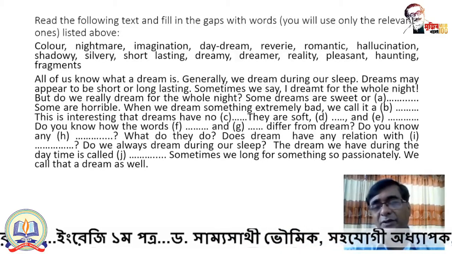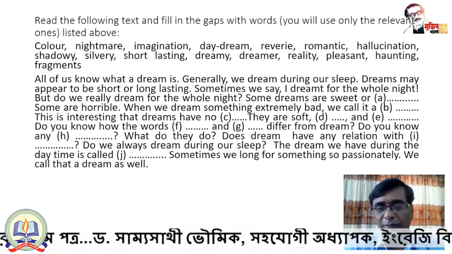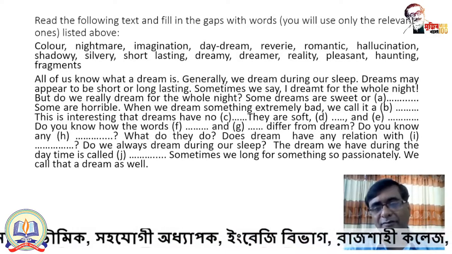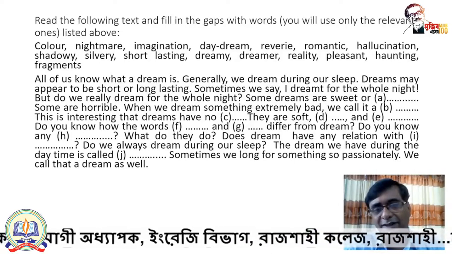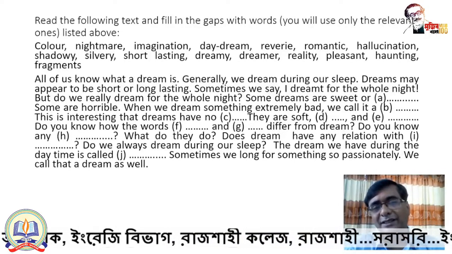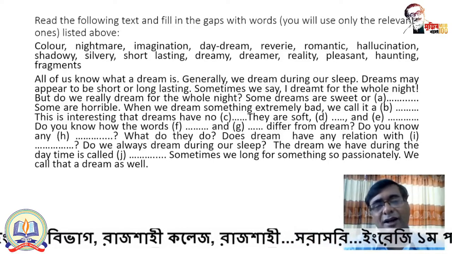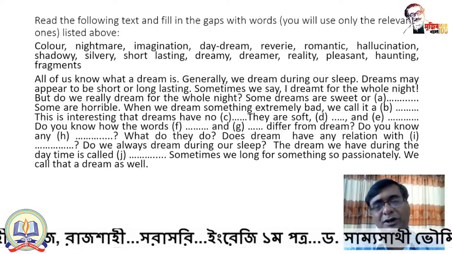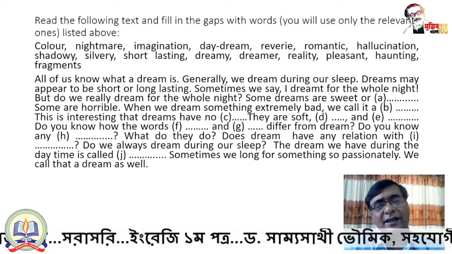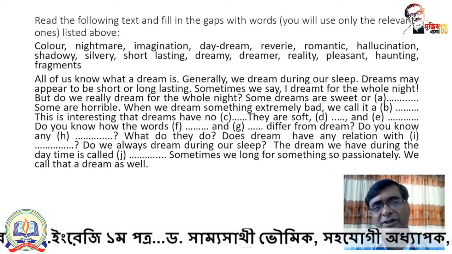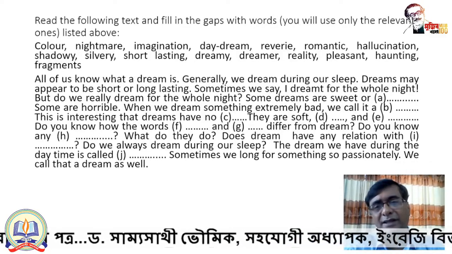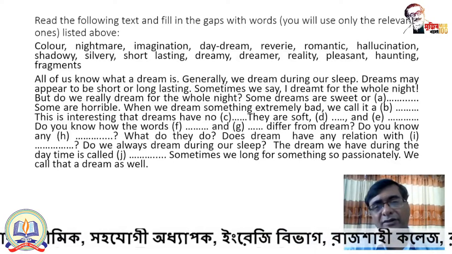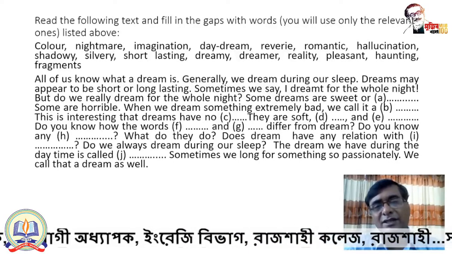So there is a difference between and and or. Now, some dreams are sweet or, so you have to select the word from the above list. Which word can you select? Just try to guess. You have to choose a word which is to some extent opposite to the word sweet. So look at the list: color, nightmare, imagination, daydream, reverie, romantic, hallucination, shadowy, silvery, short lasting, dreamy, dreamer, reality, pleasant, haunting, fragments.